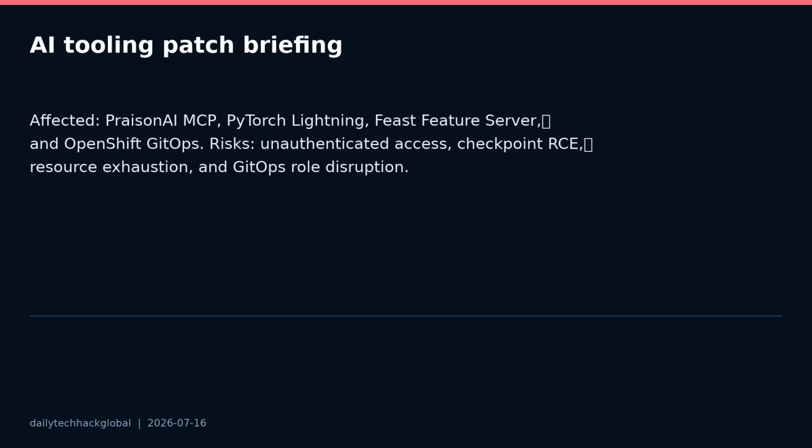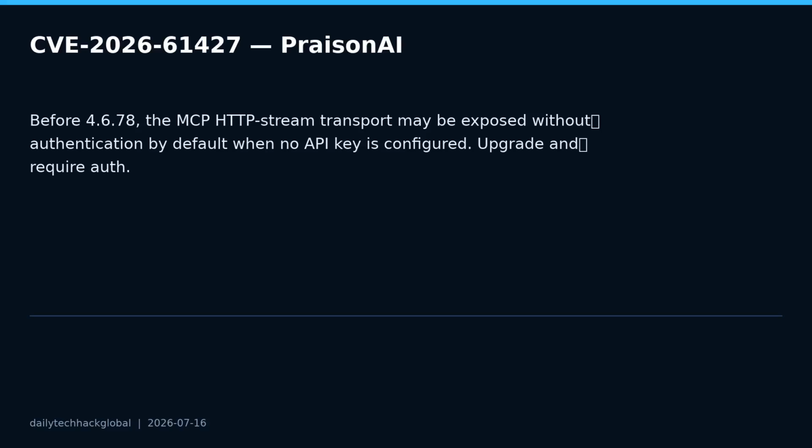First, CVE-2026-61427 affects PraisonAI before version 4.6.78. NVD describes the MCP HTTP stream transport as exposed without authentication by default when no API key is configured. That matters because MCP servers can connect AI assistants to tools, context, and automation. The defensive move is simple: upgrade, require authentication, avoid public exposure, put the service behind trusted access controls, and review logs for unexpected remote sessions.